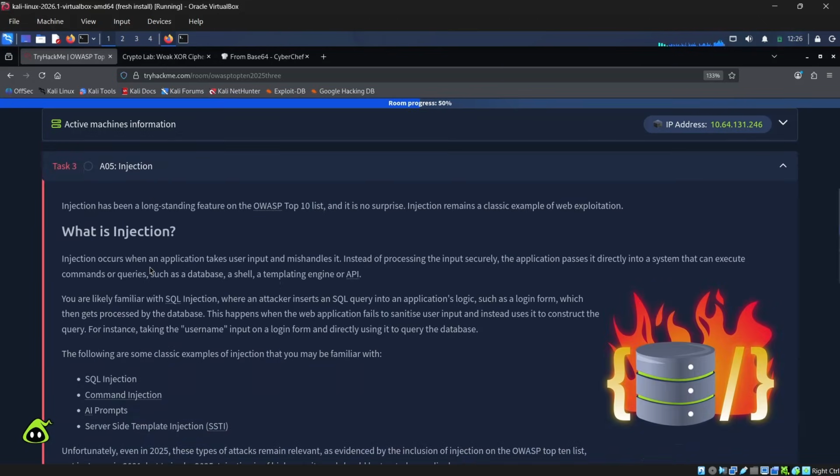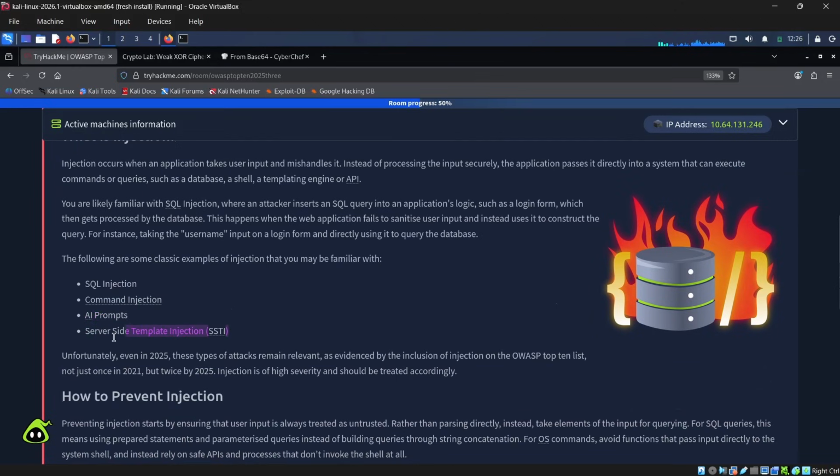When you hear of injection and you see a database, you think of SQL injection, right? There are other types of injections also. Not only SQL injection, we have command injection, AI prompts, like prompt injection, and SSTI, server side template injection. That is something to keep in mind. Most people only know SQL injection, but there are other injections like command injection, prompt injection, and server side template injection.